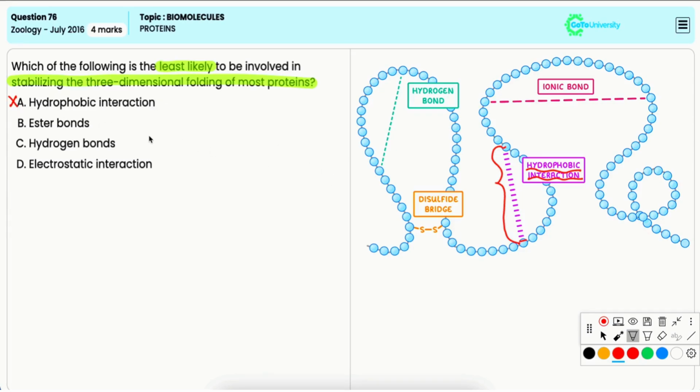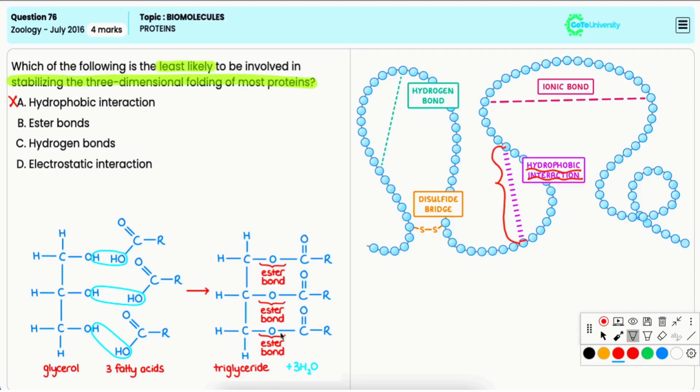Option B, ester bonds. Now, ester bonds are usually found in lipids such as triglycerides and not in protein structure. Protein structures are primarily stabilized by other interactions such as hydrogen bonds, hydrophobic interactions, and electrostatic interactions. Hence, this is the least likely factor and thus it is the correct option.